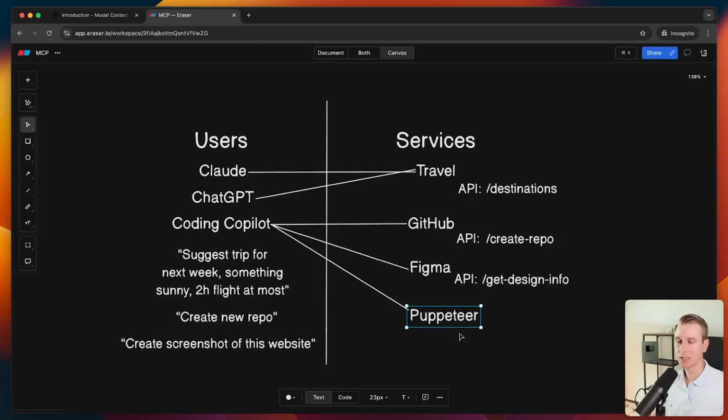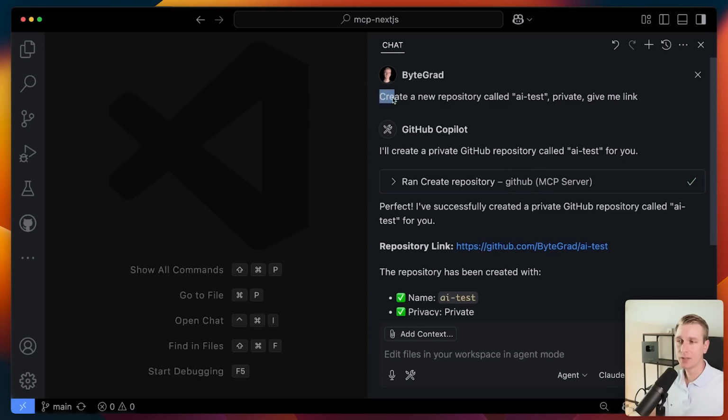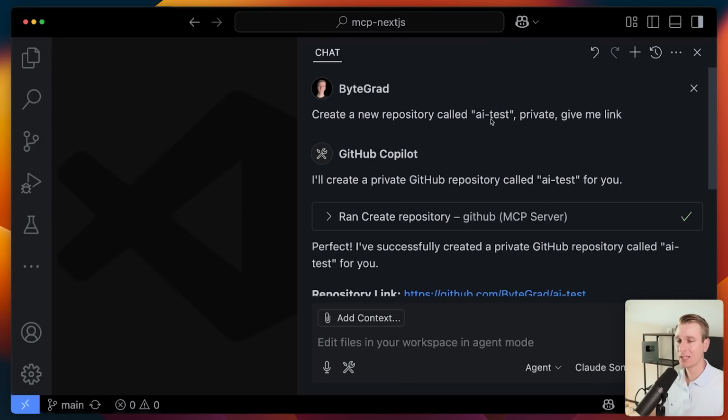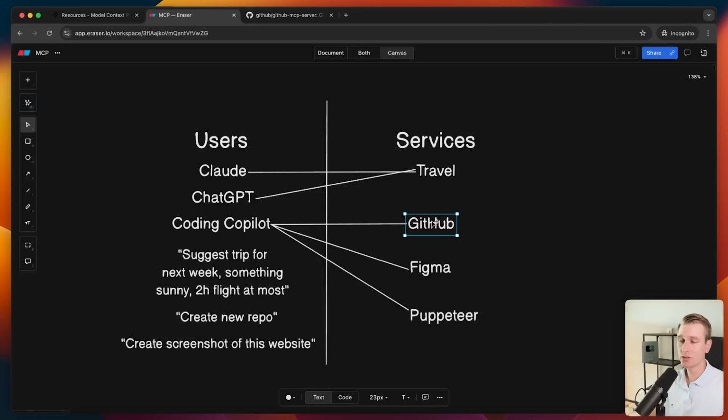And there are some other reasons as well. So instead of using the API endpoint, a service like GitHub may decide to offer an MCP server. And that's why it works really well here. When I give a prompt like this to my AI agent, it will use the GitHub MCP. And so here, when I gave it a task of create a new repository called AI test, it did not use these REST API endpoints. It used a so-called tool from an MCP server. It used the create repository tool. So GitHub recently actually created this MCP server for our AI agent to interact with.